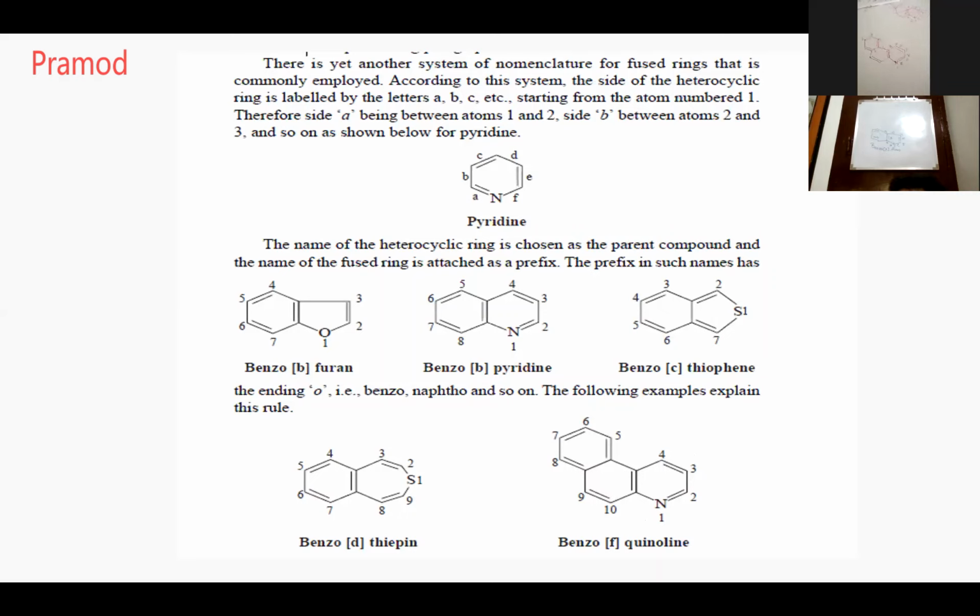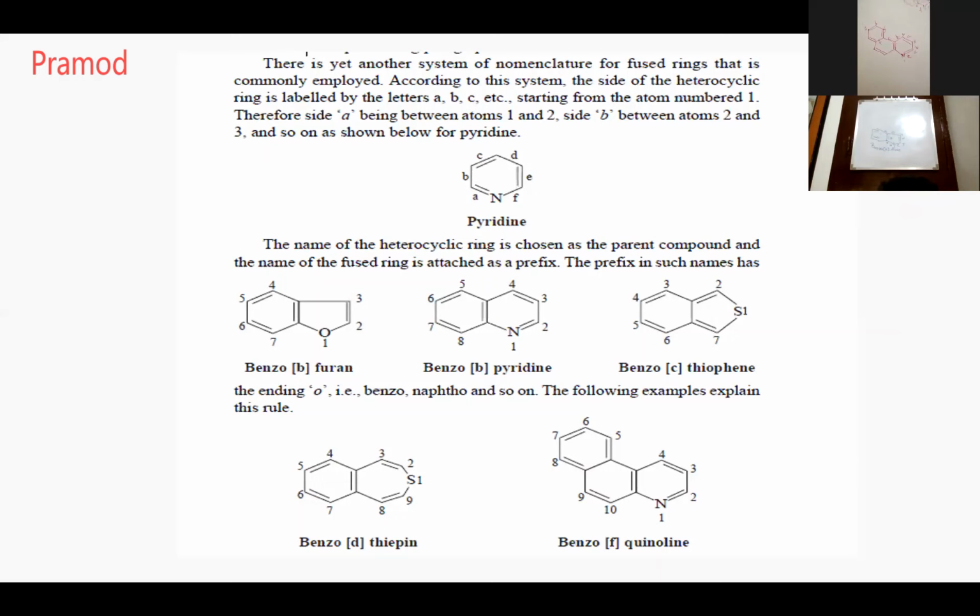Benzo[f]quinoline. Yes? Did you get it? Rennie, everybody, are you seeing Rennie's paper? So A, B, C, D, E, F. Now it's the same compound. Everybody listen. Can you write it with pyridine as a base?